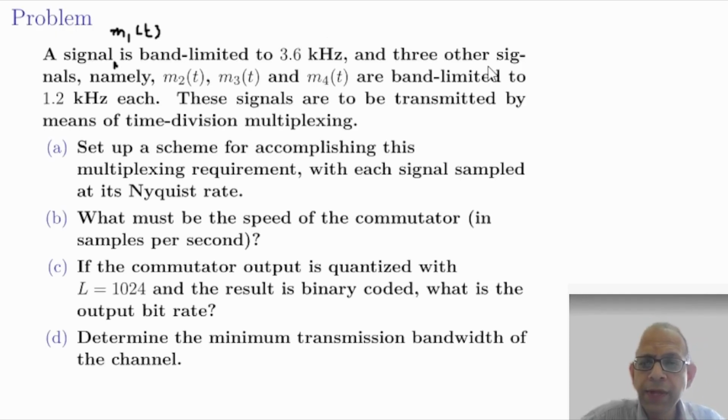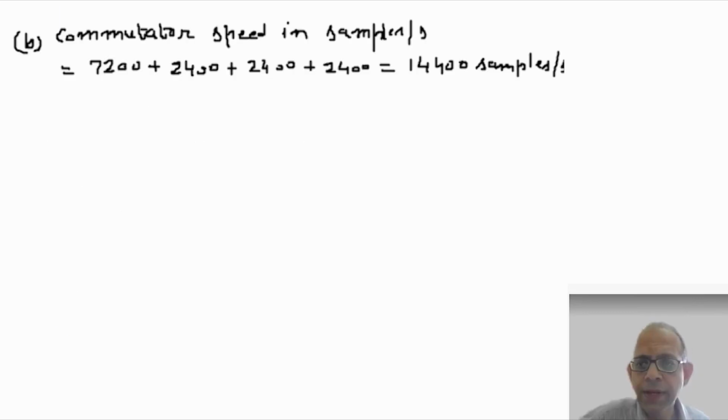Now part C: if the commutator output is quantized with L equal to 1024 levels and the result is binary coded, what is the output bit rate? It's a simple part. L equal to 1024 can be written as 2 to the power 10.